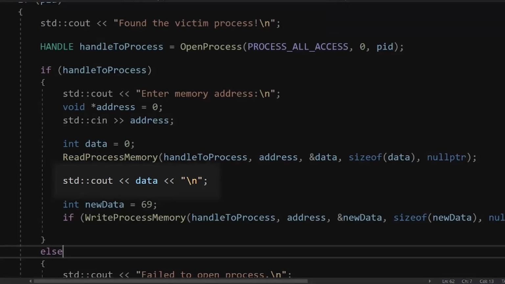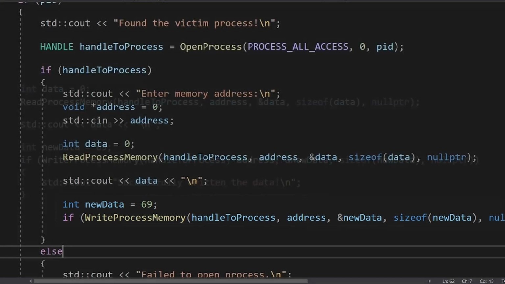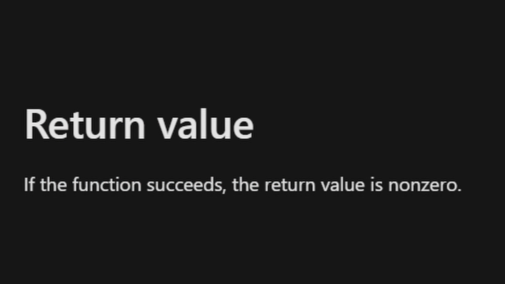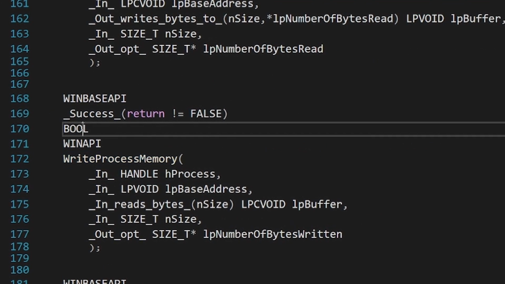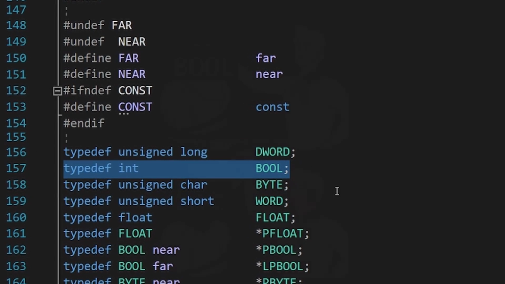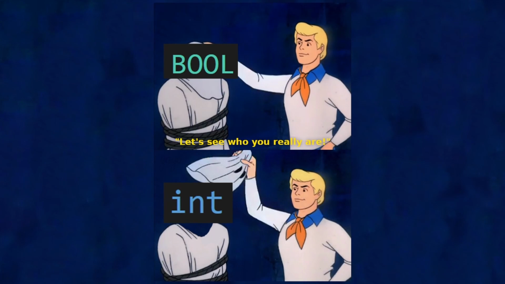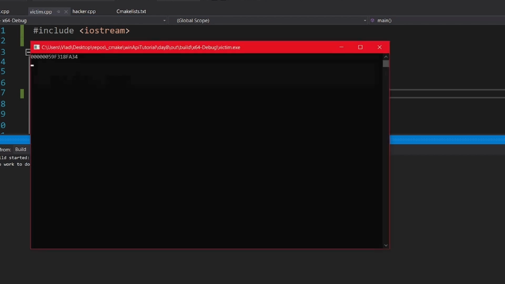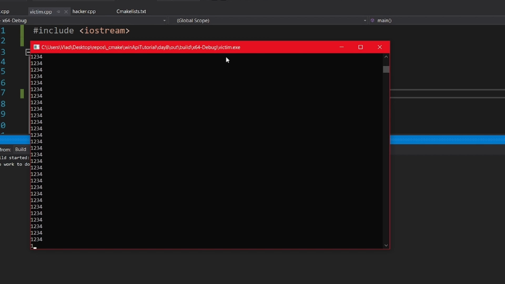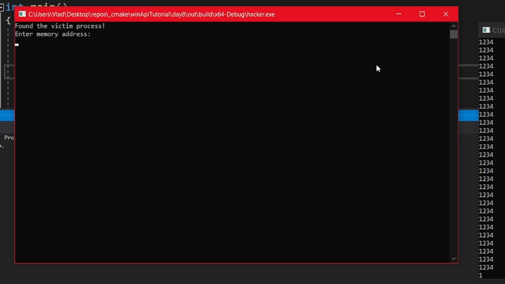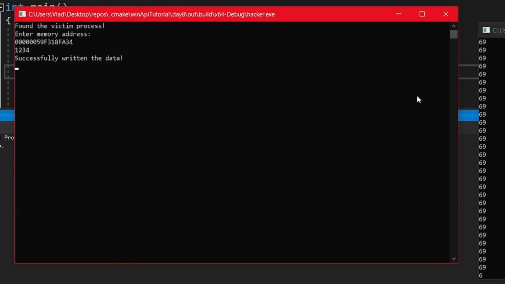Now we print the data and then we change it to 69 MAO. WriteProcessMemory has exactly the same parameters as the function above. Both functions return non-zero on success, and I say non-zero because the value returned is actually an int, not a bool. Yes, it looks strange, but keep in mind that this API has to also work for C, where you don't have bools. Let's test it. We first launch the victim. Let's copy the memory address and start printing the data. Now let's open the hacker process. Once I paste the memory address, you can see that the victim's data was changed.